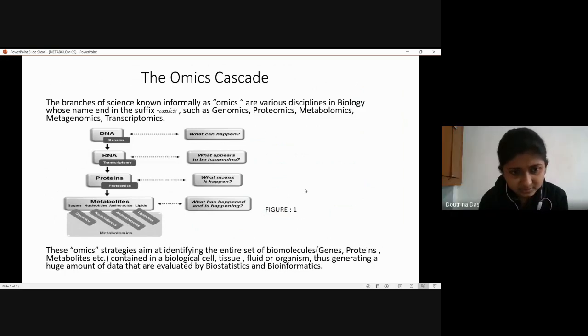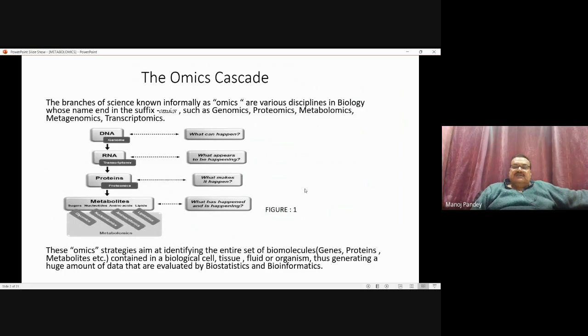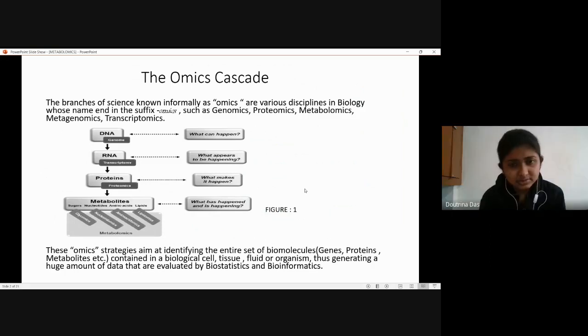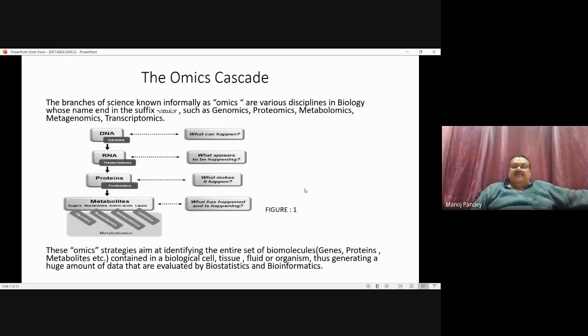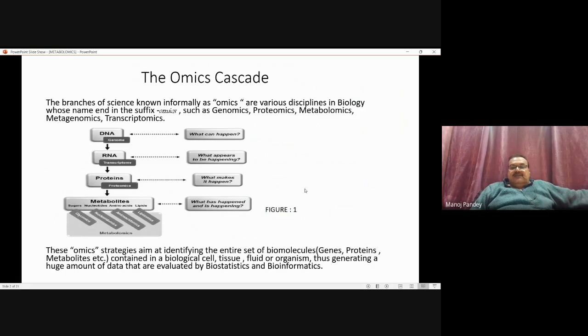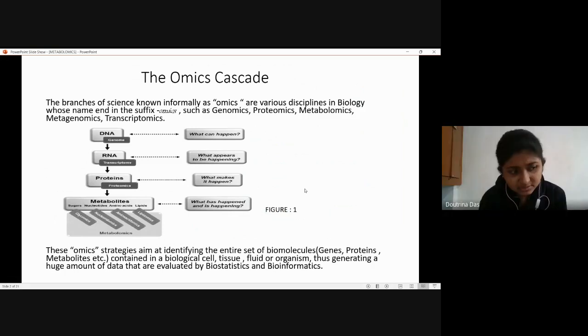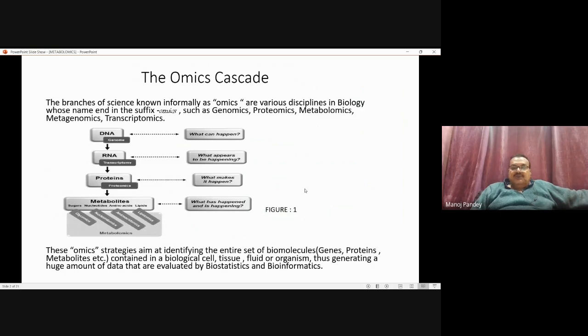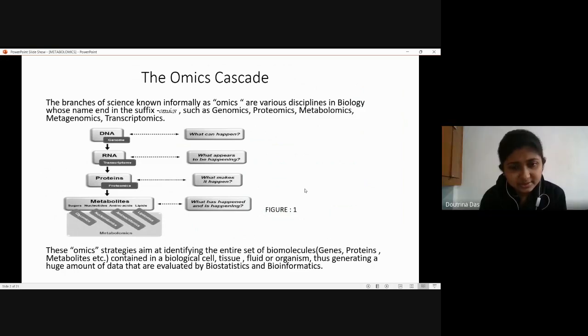But when you do metabolomics, you know that protein synthesis has taken place and a certain biological process has taken place that has produced those metabolites. So finding out the metabolites is more important, or closer to the truth than genomics, because it's correlating with the phenotype of the organism. All the other steps have taken place previously, and this is the ultimate one.